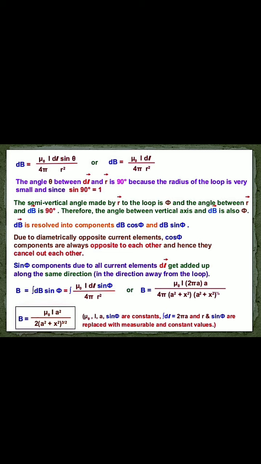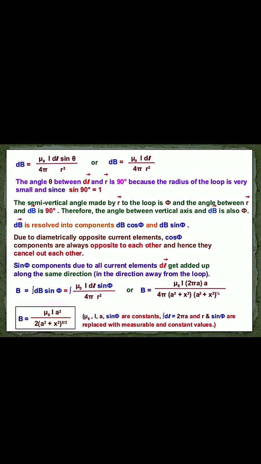So do one thing at home when you write these notes in your copy: just do this integration. Two or three steps are left between the first step and the final result. So try at home to put the value of sin phi, that is A by R, and integrate, and you get this ultimate result.